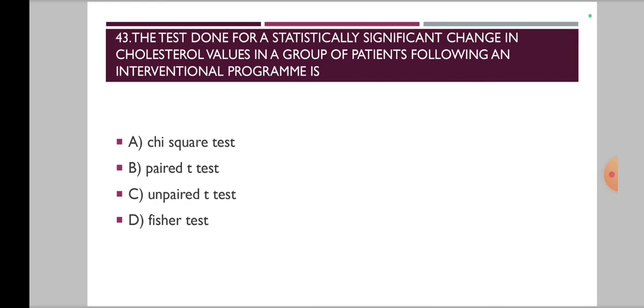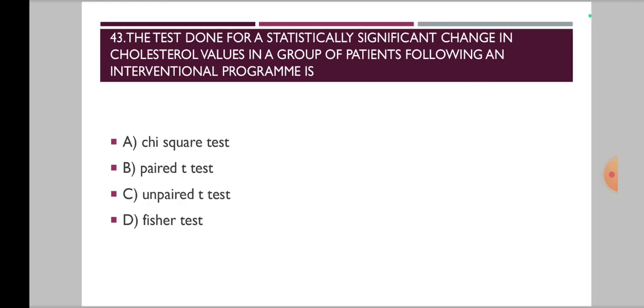Now moving on to the 43rd question. The test done for a statistically significant change in cholesterol values in a group of patients following an interventional program is. Options are A, chi-square test, B, paired t-test, C, unpaired t-test and D, Fisher test.